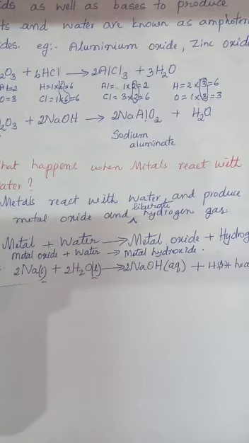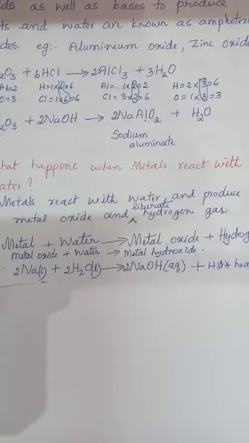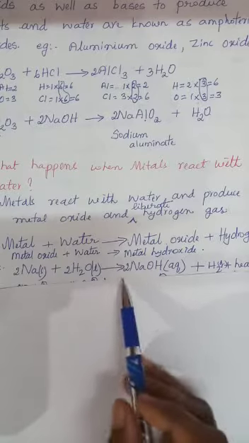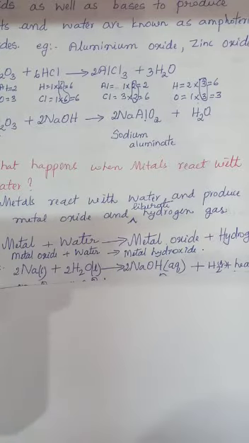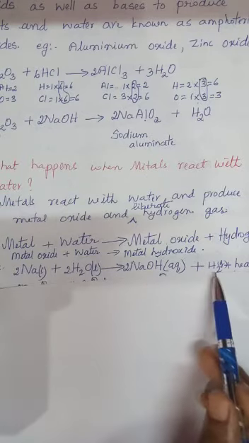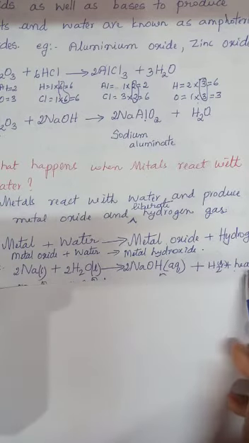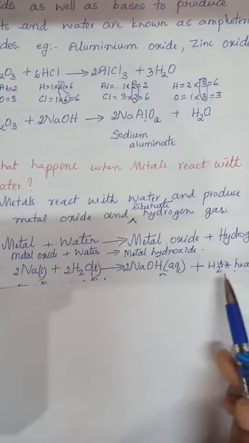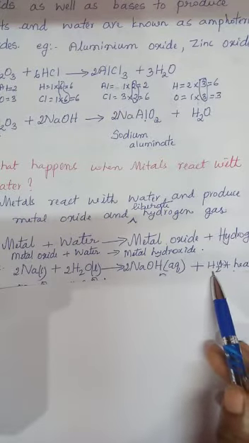What happens when a piece of sodium is dropped in water? Students, watch the video which was sent earlier. When a piece of sodium is dropped in water, it floats on the surface of water with a hissing sound. It produces hydrogen gas and heat. This heat produced is enough for hydrogen gas to catch fire.